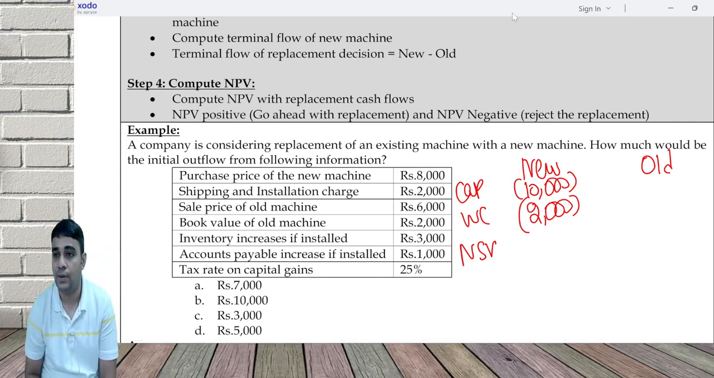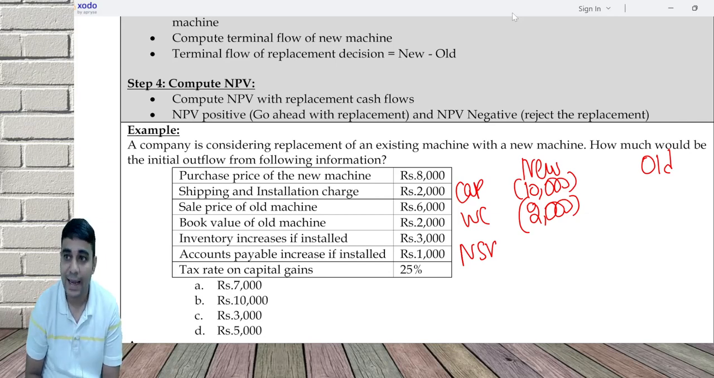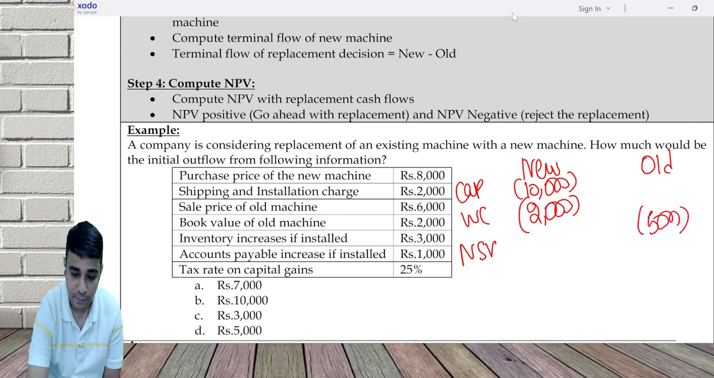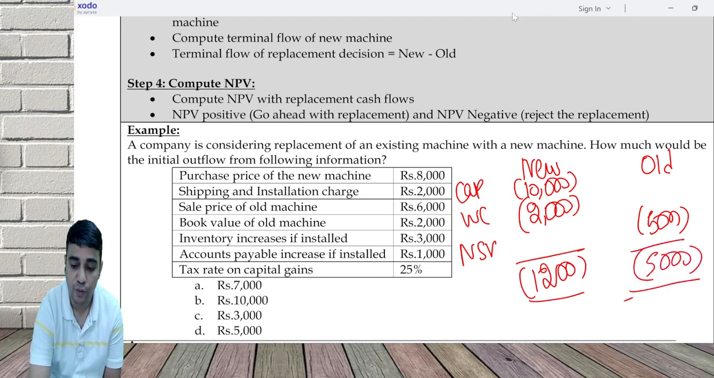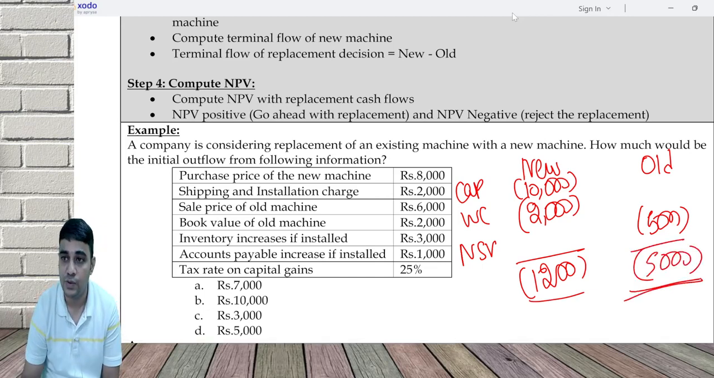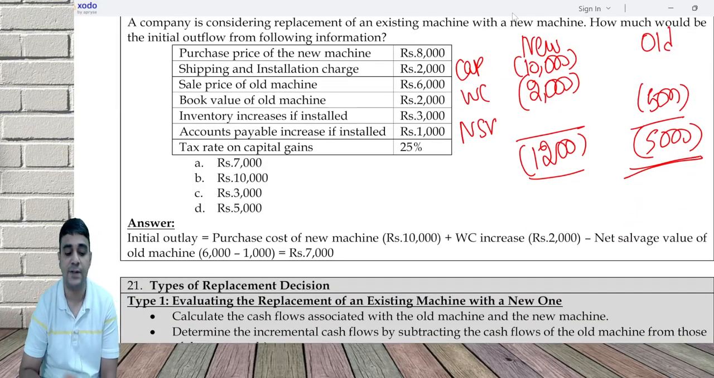Old machine NSV calculation: sale value is 6000, book value is 2000, capital gain is 4000, tax paid is 1000, NSV is 5000. This is a 12,000 outflow and this is a 5,000 opportunity outflow. Net difference is 7,000. New minus old. There's a lot of calculation presented there, but keep in mind new minus old.